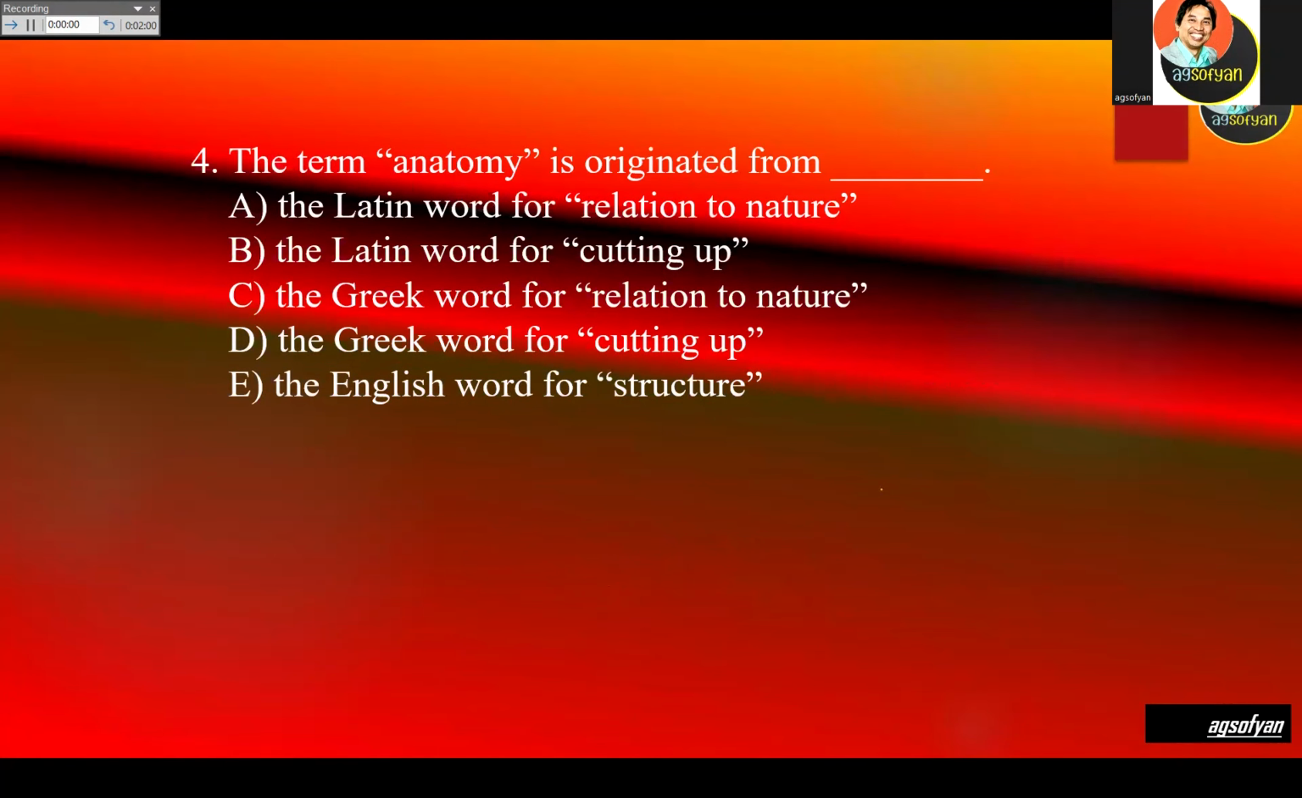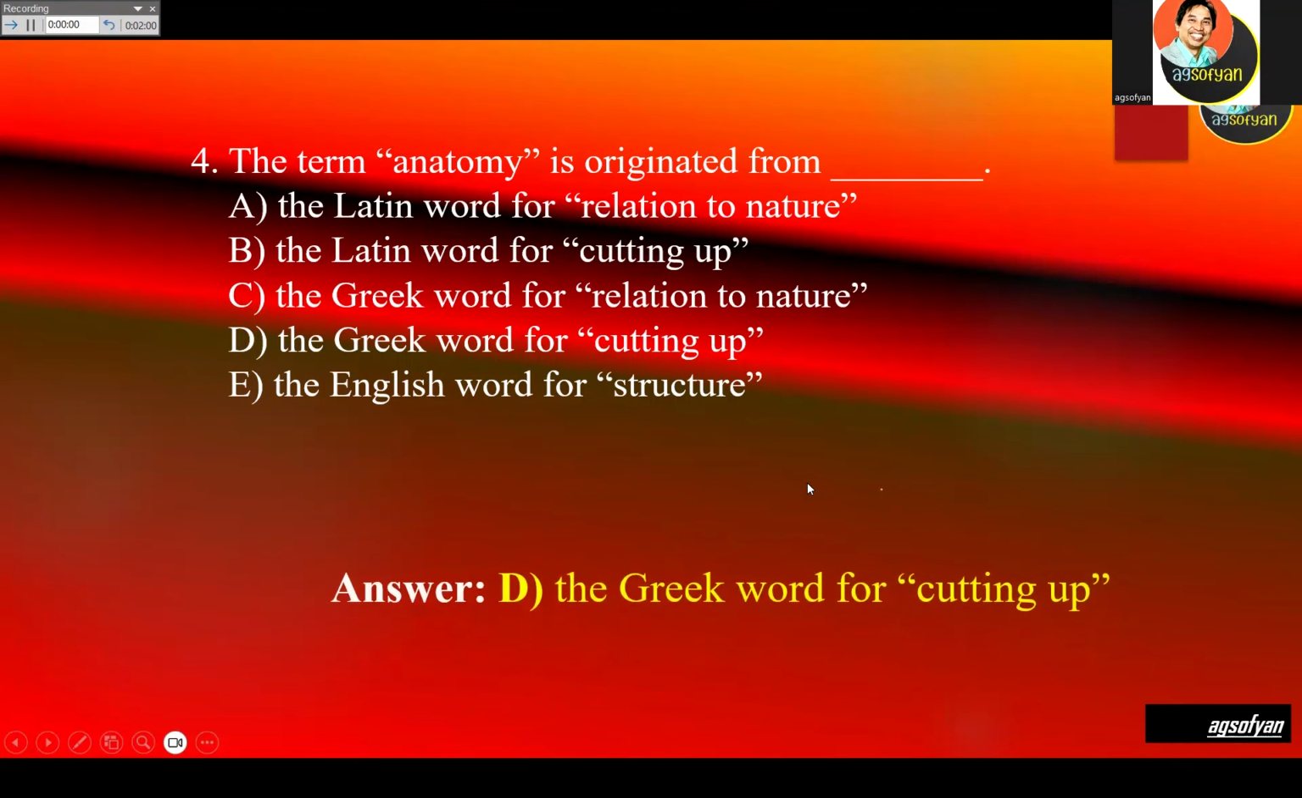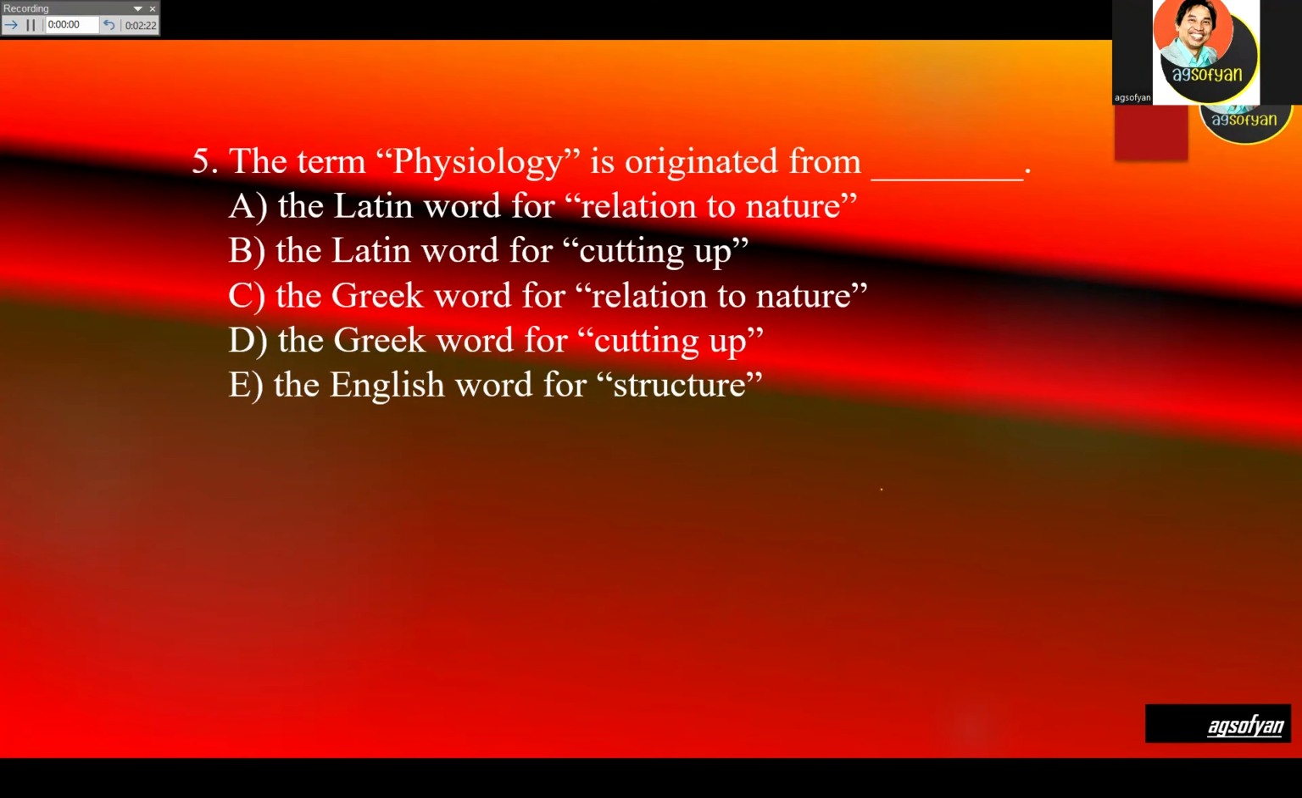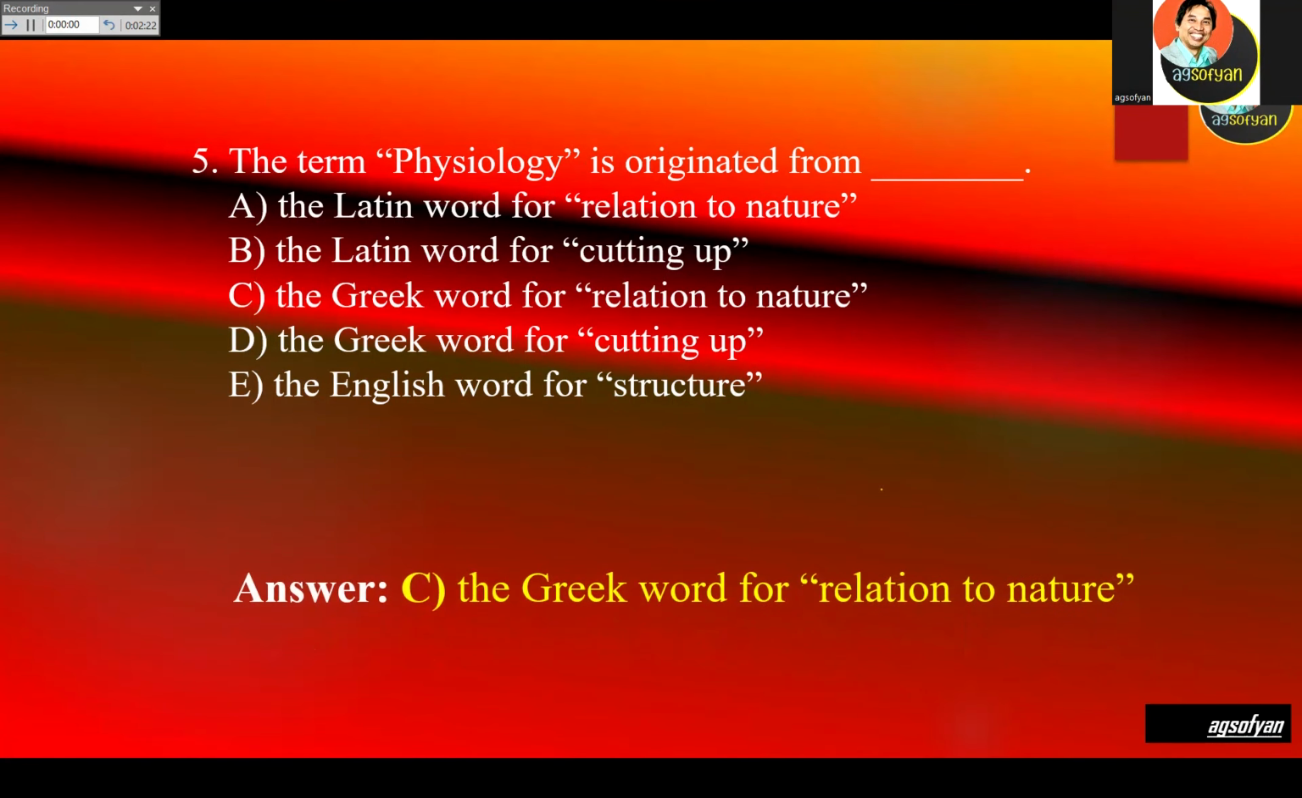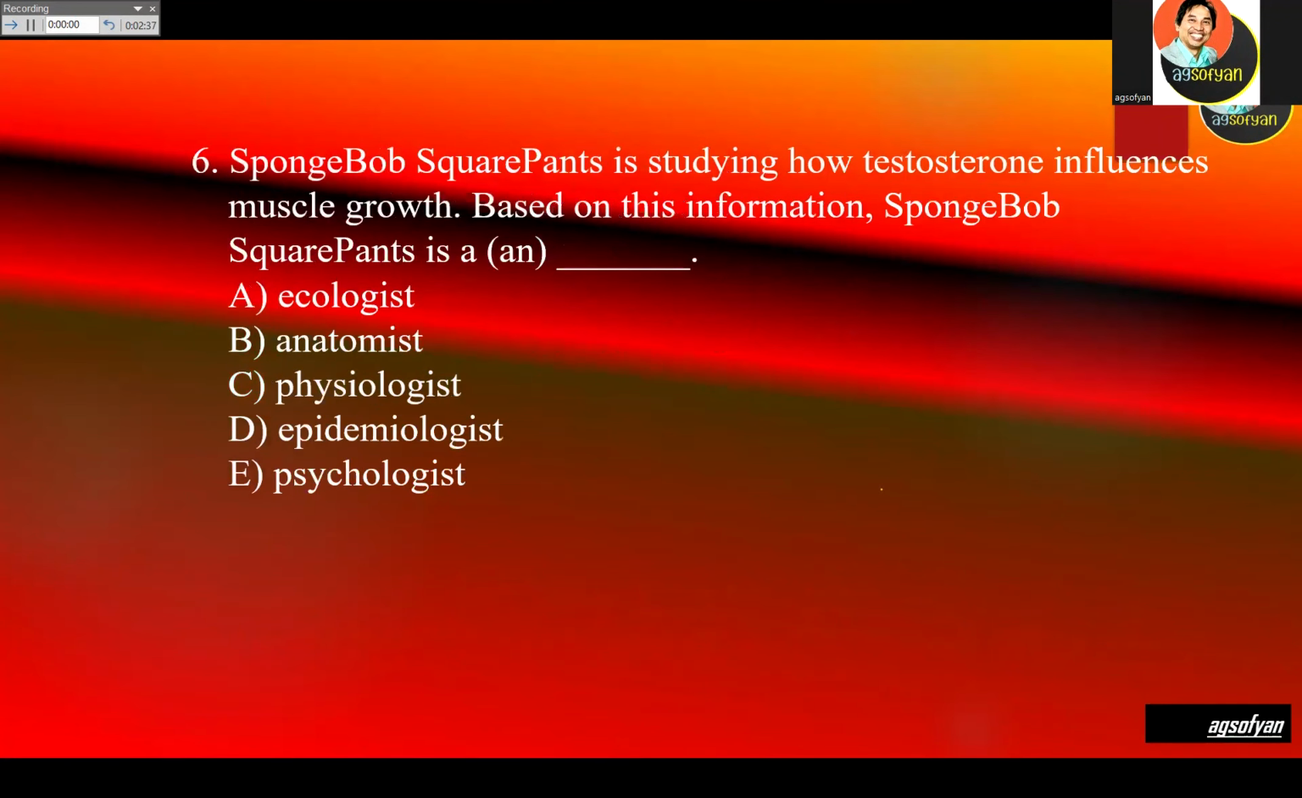The term anatomy is originated from A, B, C, or D. So anatomy is from the Greek word meaning cutting up. So that's the original meaning of anatomy. The term physiology is originated from, yes, it's the same. It is also from the Greek word, meaning relation to nature, which is function of nature.